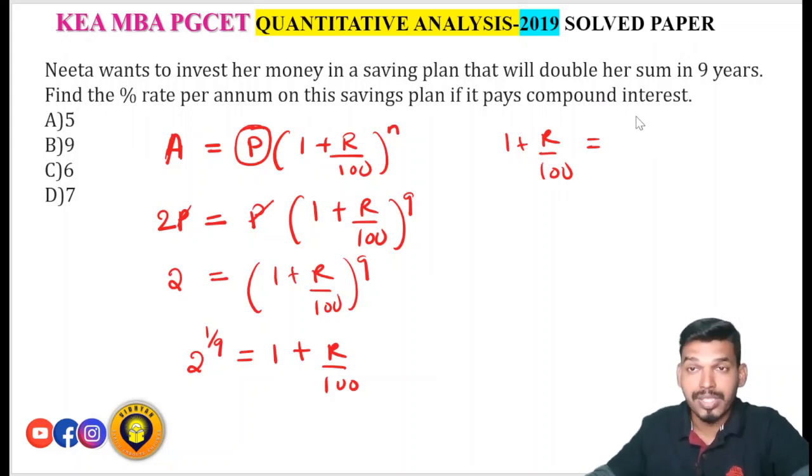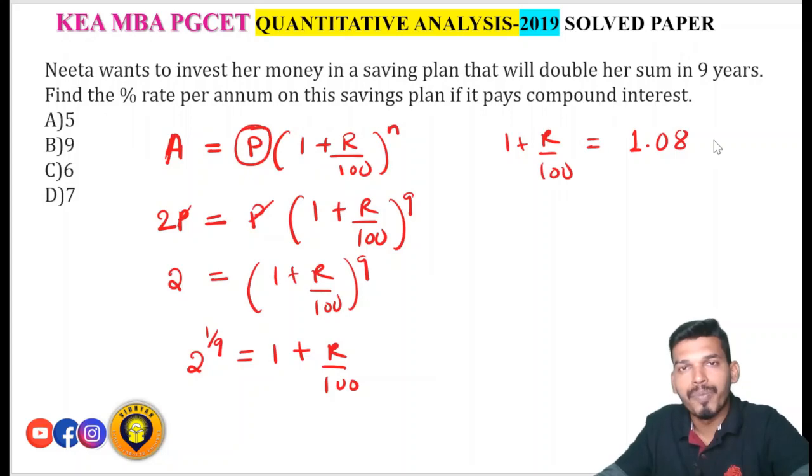So 1 plus r by 100 is 2 to the power 1 by 9, that is the 9th root of 2, which you have to find. 9th root of 2 is how much? It will be 1.08. So how can you find the 9th root of 2? Without a calculator or logbook you cannot find it. For this you require a scientific calculator or a logbook. If it is provided in your exams, then you can find the 9th root of 2.